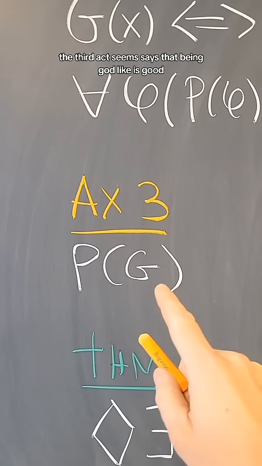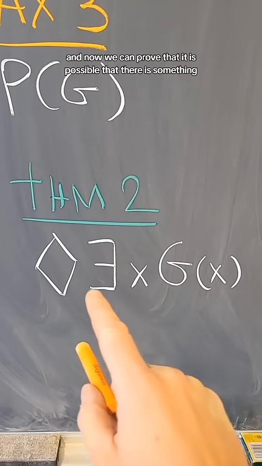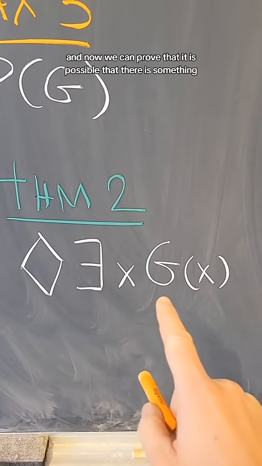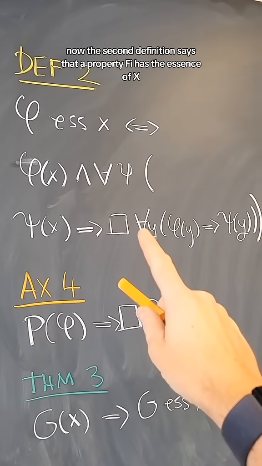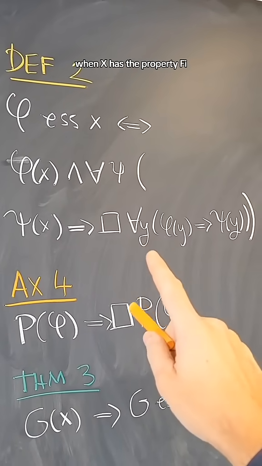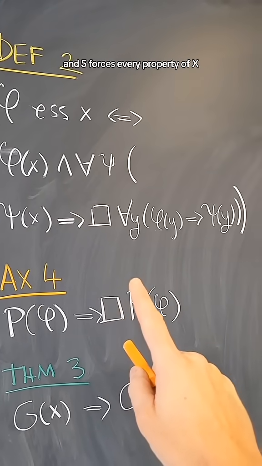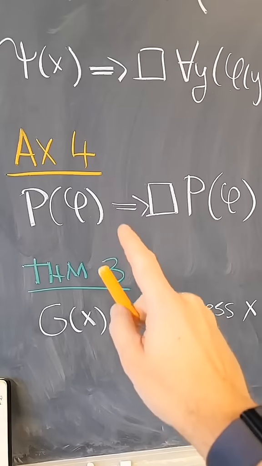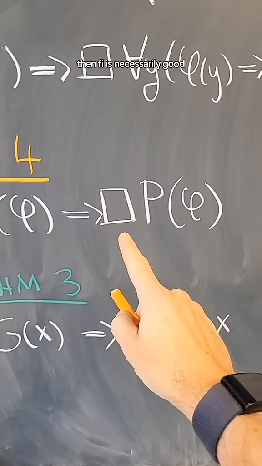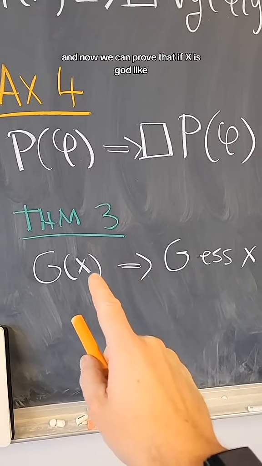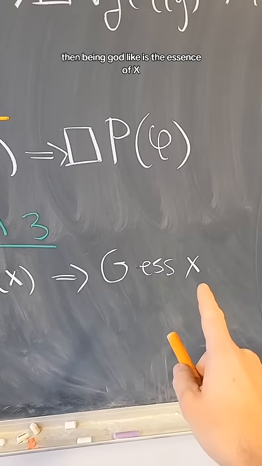The third axiom says that being godlike is good. And now we can prove that it is possible that there is something that is godlike. Now, the second definition says that a property phi has the essence of x when x has the property phi and phi forces every property of x. Axiom 4 is that if phi is good, then phi is necessarily good. And now we can prove that if x is godlike, then being godlike is the essence of x.